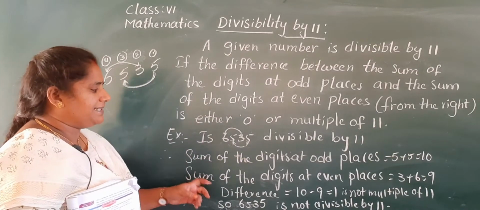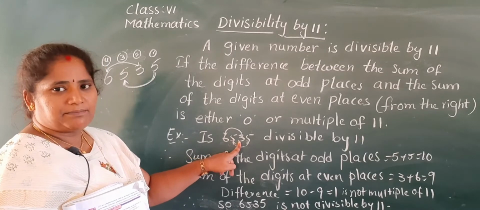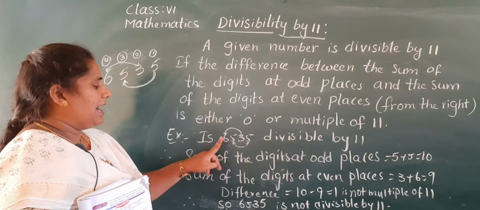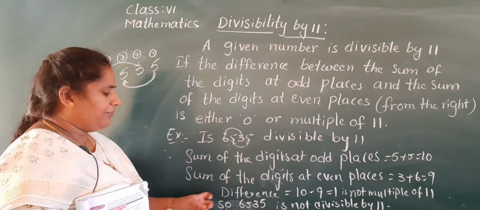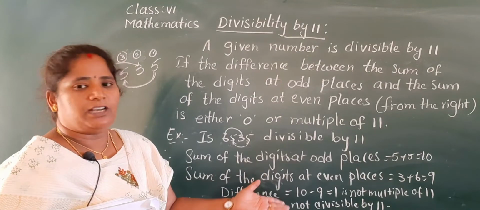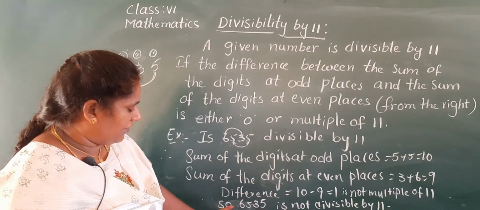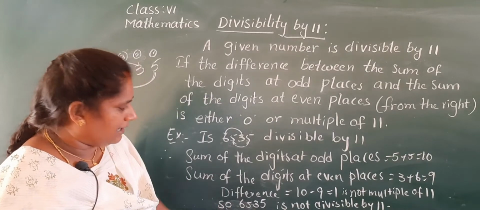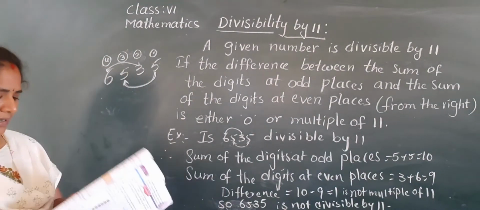And the sum of the digits at even places, second and fourth place: second place digit is 3 and fourth place digit is 6. 3 plus 6 equals 9. Now we find the difference. 10 minus 9 equals 1. But it is not a multiple of 11. So 6535 is not divisible by 11. Note down in your classwork neatly.